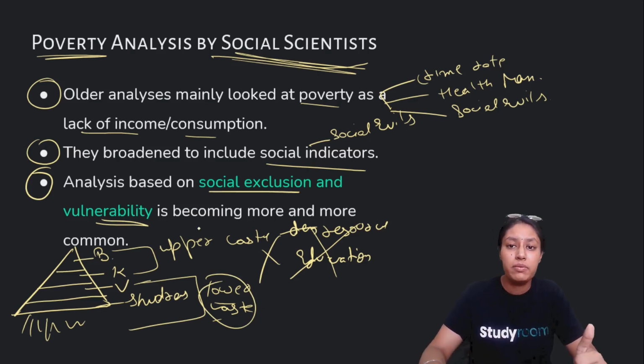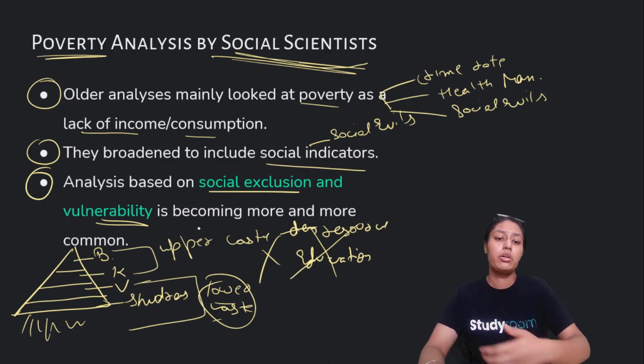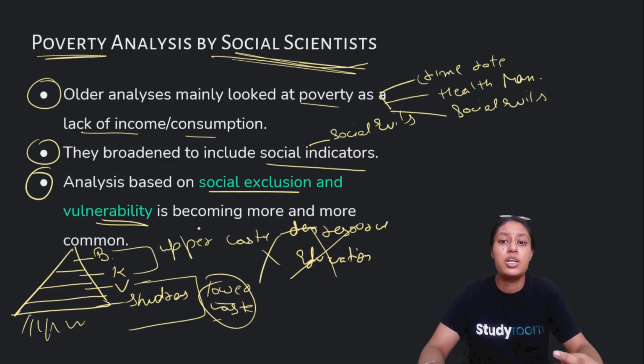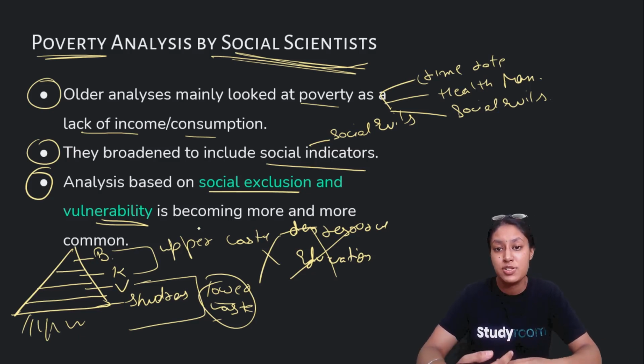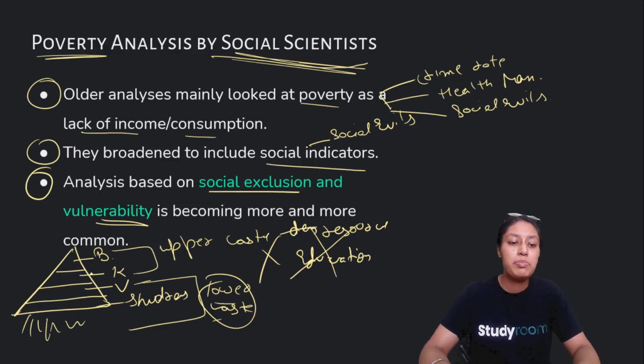For example, women, you must be aware that women have been denied most of the resources, education, and in fact being in public for the longest time. That's why we need more women's representation. That's why feminism prevails in our society. So these people, lower caste and women, become the vulnerable sections of society, and they become a factor in analyzing poverty, because you will find many lower caste people still involved in